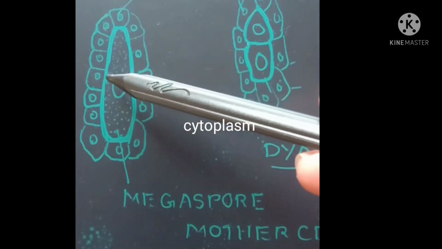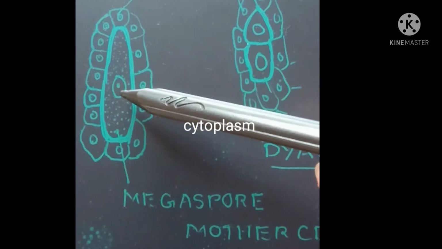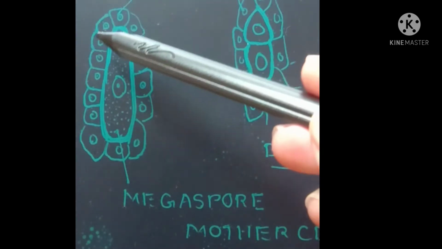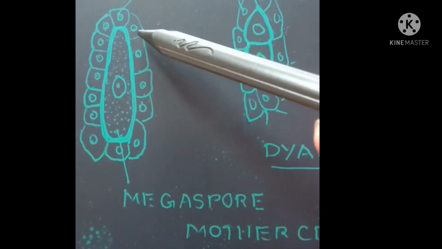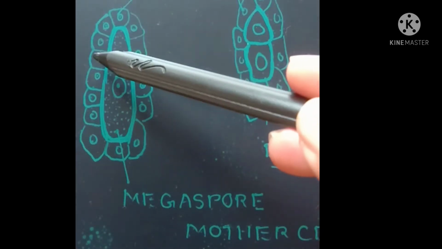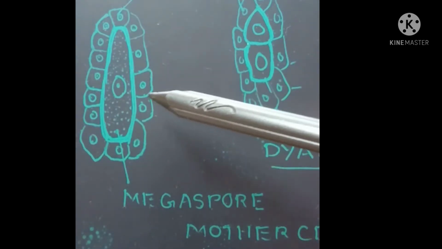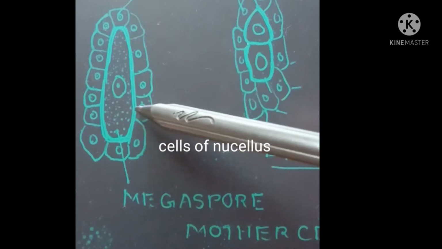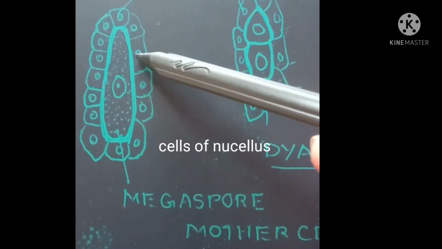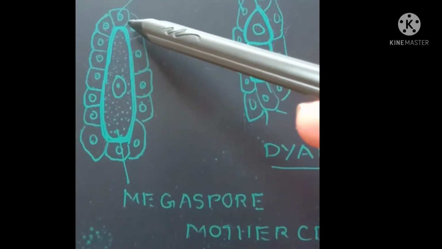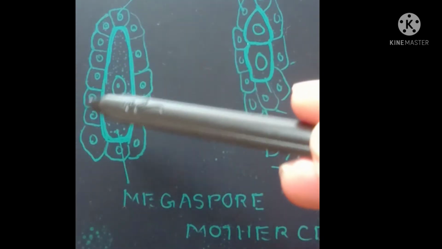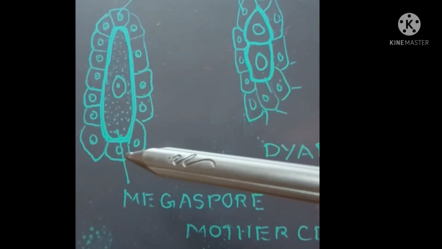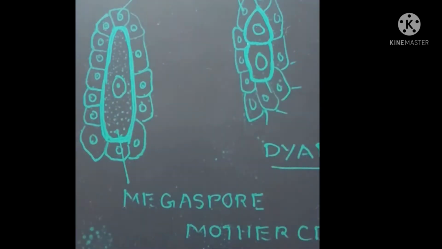There is a prominent nucleus in it. And these are nothing but the cells of the nucellus. Nucellus cells are around it. All these are the cells of nucellus. And this is the nucleus, and inside the nucleus we will see the nucleolus. So this is how it appears. This is a megaspore mother cell.